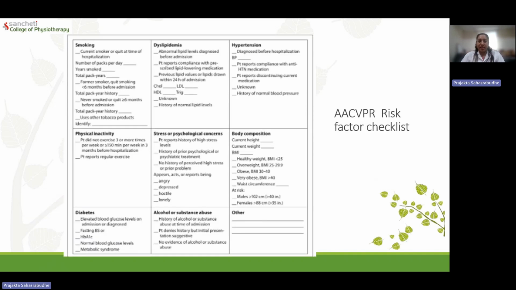Then the second part of the assessment is to check for all the risk factors. The risk factors, especially the modifiable ones, are smoking, dyslipidemia, hypertension, lack of physical activity, stress, which could be psychological mainly, and body composition. So if somebody is very obese, if the patient has diabetes, or any substance abuse. So we have to note down all these risk factors.